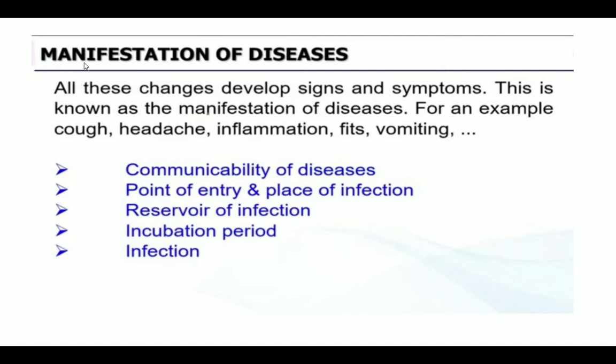Next, manifestation of diseases. All the changes develop signs and symptoms. So if there is any disease in our body, it will show certain signs. Some symptoms will be shown. This is known as manifestation of diseases. Again, important 2-mark question. For example, cough, headache or inflammation. Inflammation means swelling, or fits, vomiting. These are all symptoms which are shown in our body if we are affected by any sort of microbe.